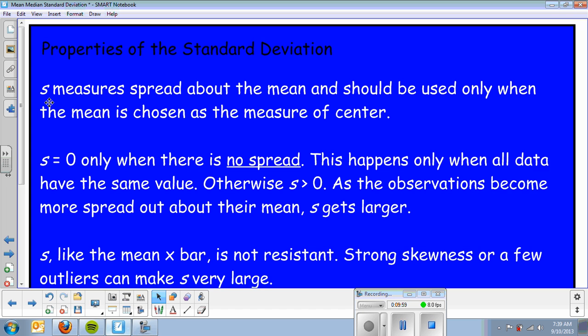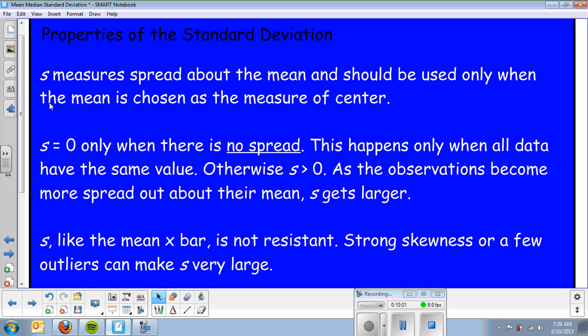Okay, properties of the standard deviation, some quick properties. S, or S sub x, measures the spread about the mean and should be used only when the mean is chosen as a measure of center. So it's paired with the mean. The standard deviation is 0 only when there is no spread. This happens when all data have the same value. Otherwise, the standard deviation is positive.